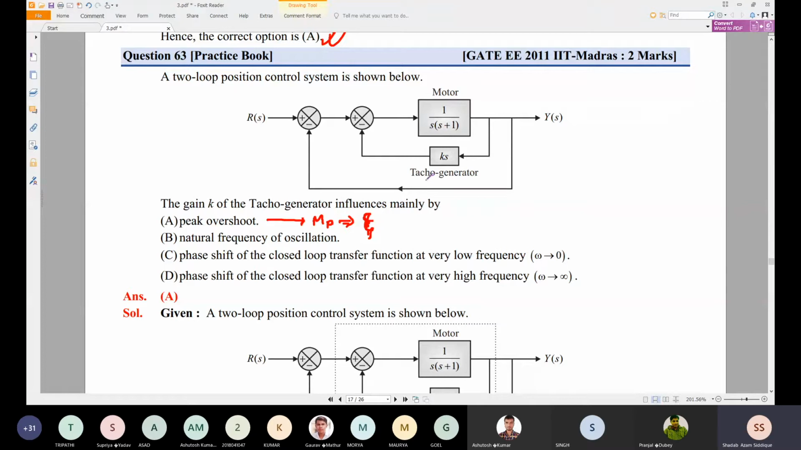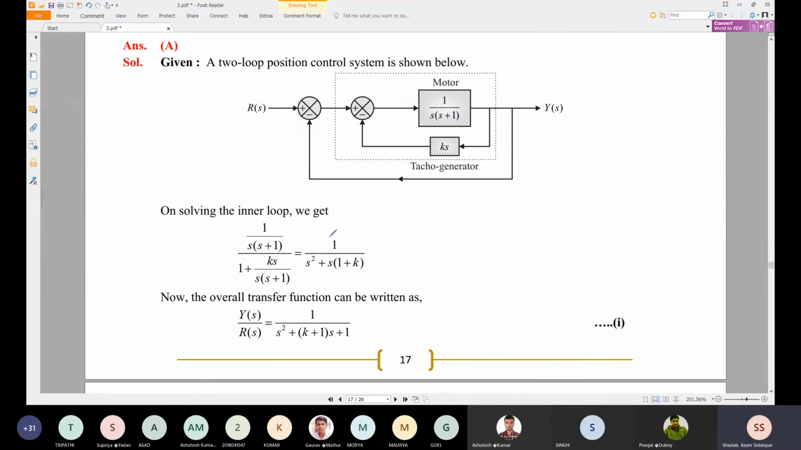And if omega depends on k, then omega, the natural frequency, will also change. So let me check. Let me have the value, and then we will try to check. So this is the transfer function we'll try to find. This is the inner loop transfer function which is given here. We have found it by solving rule number 4 of the block diagram reduction technique, that is the minor feedback loop reduction.